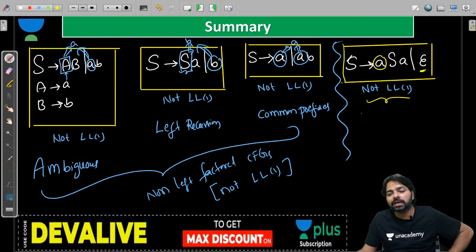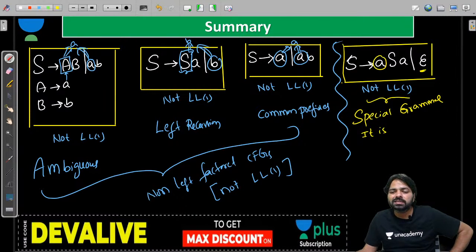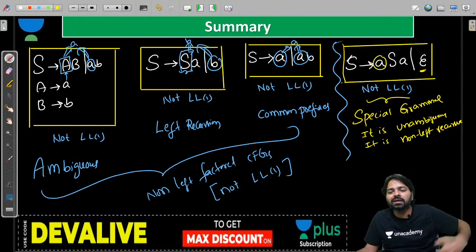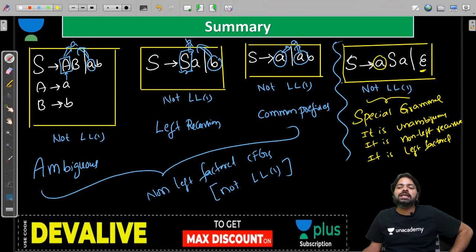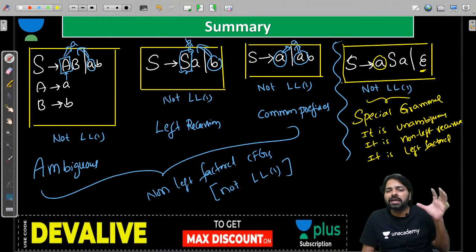There's a very special grammar in the LL1 grammars. Why special? It is unambiguous, very clear. It is non-left recursive, very clear. There is a common prefix indirectly, but we don't say that. It is also left factored, no doubt, but still it is not LL1, guys. Still it is not LL1.